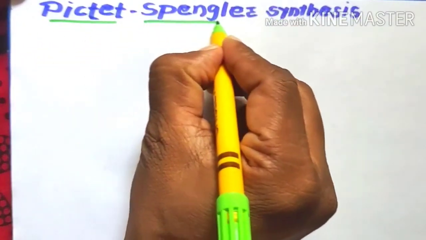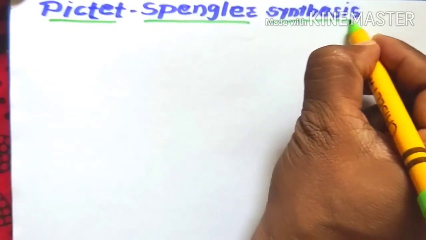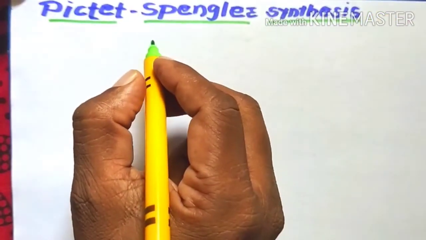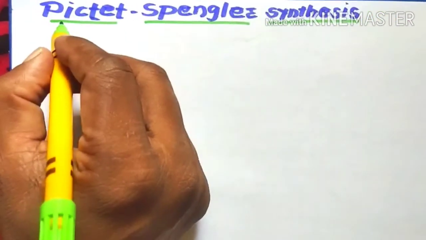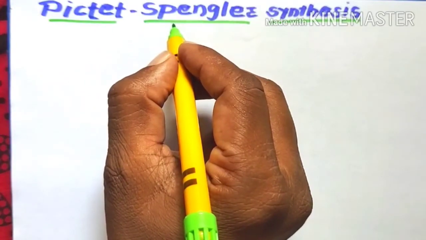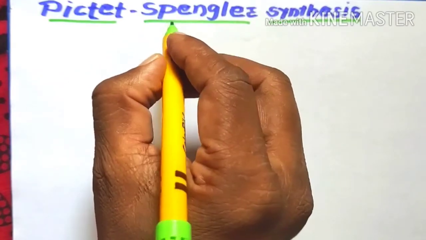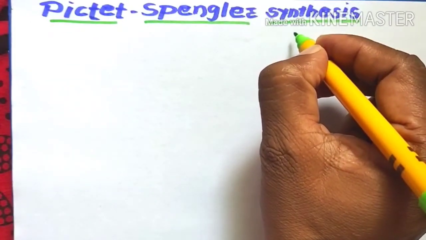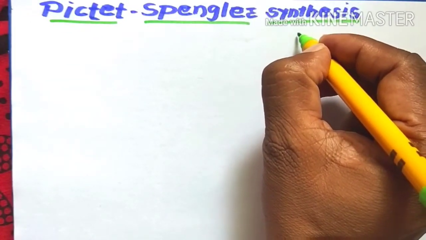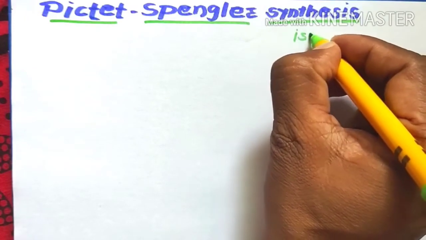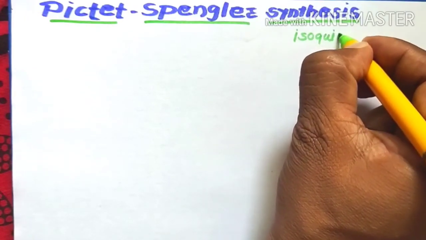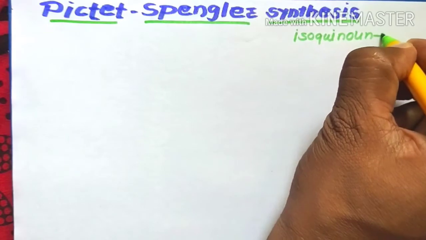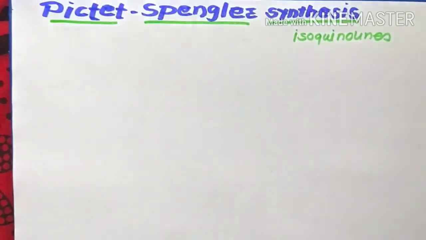Pictet-Spengler synthesis. Pictet-Spengler isoquinoline synthesis. Here there is a synthesis of isoquinoline.